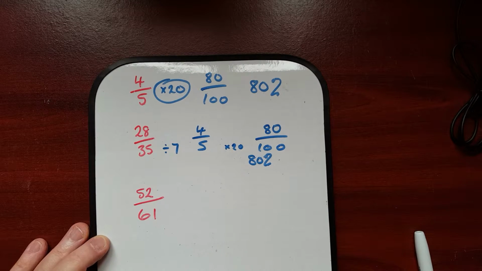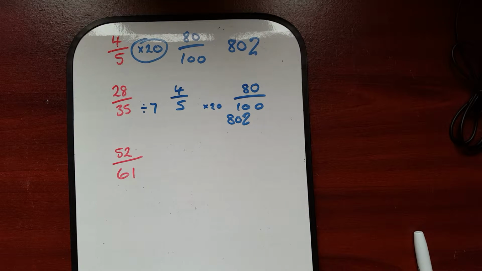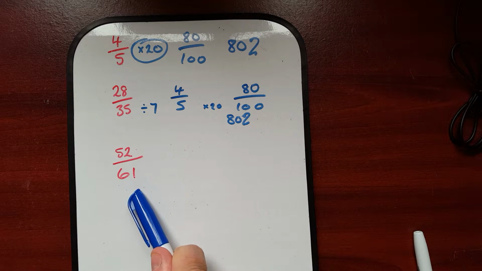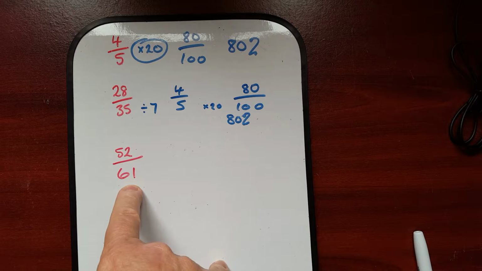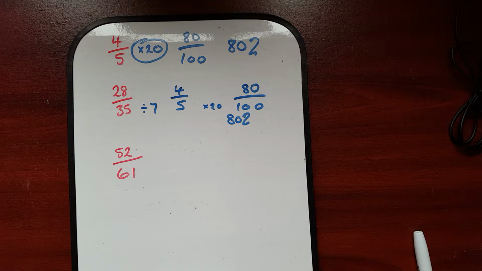But what happens when you can't do that? Look at this question below. Let's see a test now. You've got 52 out of 61. There's no way that you can make that become 100 unless you divide it by 61 and go all the way down to 1, and then multiply it by 100 and get it all the way back up to 100.